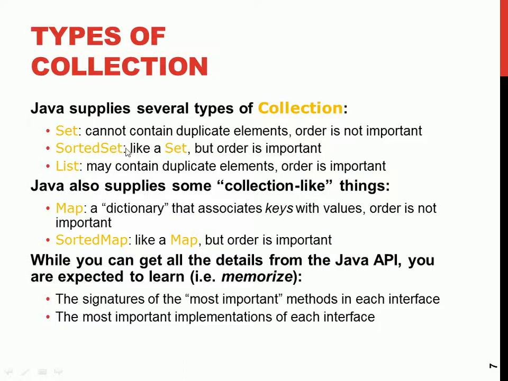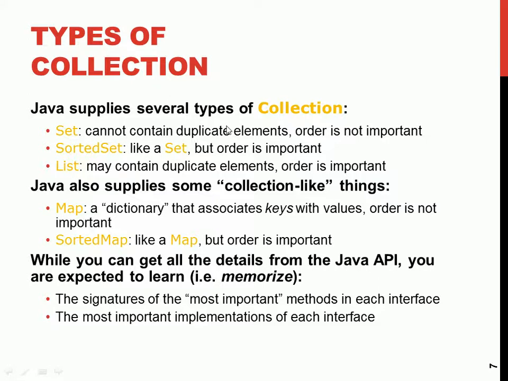You have sorted set. It's like the set, but for the set, the order is not important. You just need a set of this. But you have sorted set, which considers the order very important. Apart from the sorted set, all the rest, the order doesn't matter. And the unique feature of a set is that it cannot contain duplicate elements.